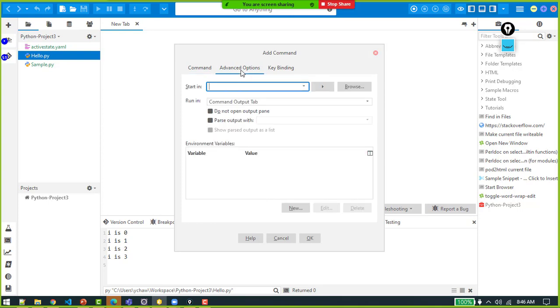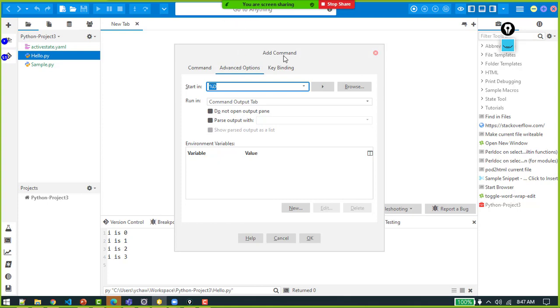Then we need to come to the advanced option. Once I have done that, I need to mention the directory path which my file path will need. So in the advanced option, just press the play button and select the directory path. This is known as key binding, actually binding the file with the directory. They call it key binding.